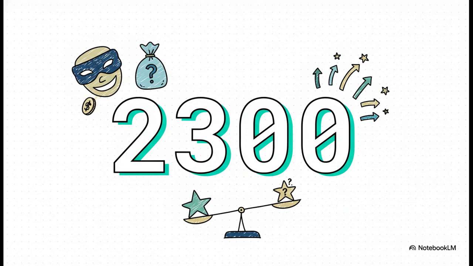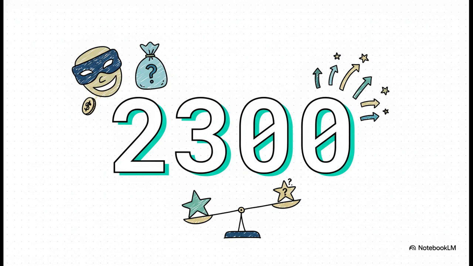So fast forward 300 days. What's the final tally? Following this exploit-only strategy, we end up with a total happiness score of 2,300. And that sounds pretty decent, right? But here's the real question.